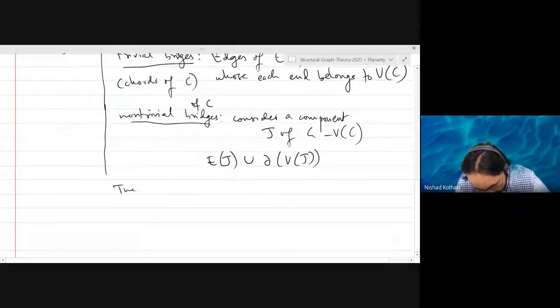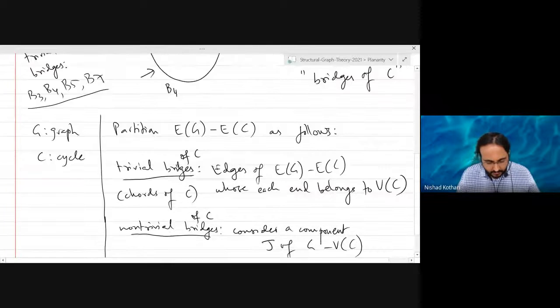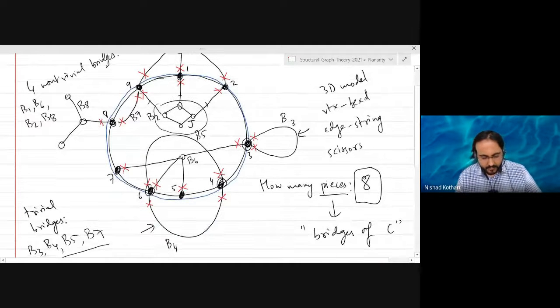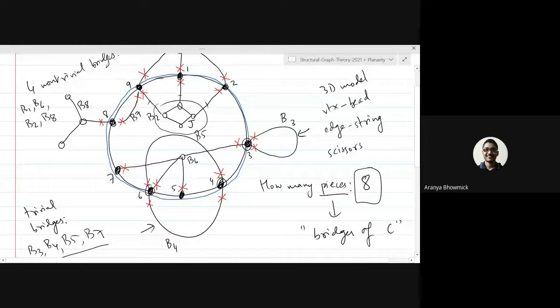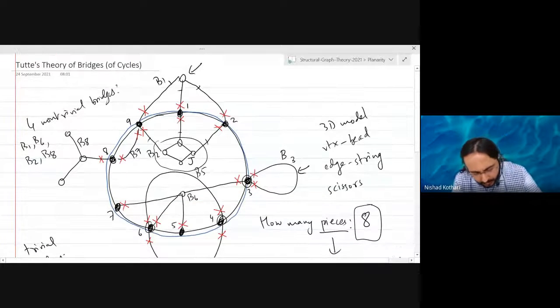Sir, can you just scroll the page a bit up to the figure? Yeah. So where is B1? I'm not able to see B1. B1 is the first vertex on the top with the 3 edges. Yeah. B1, B6.